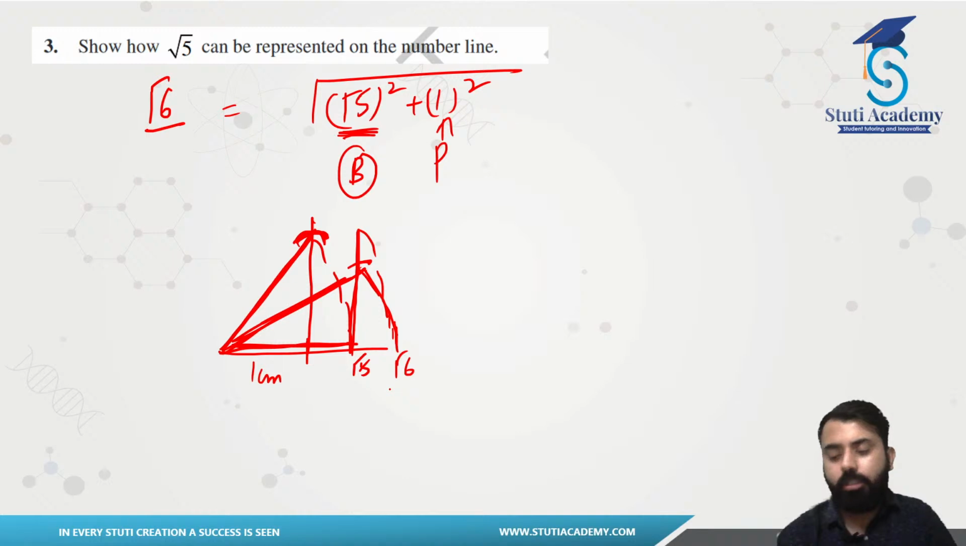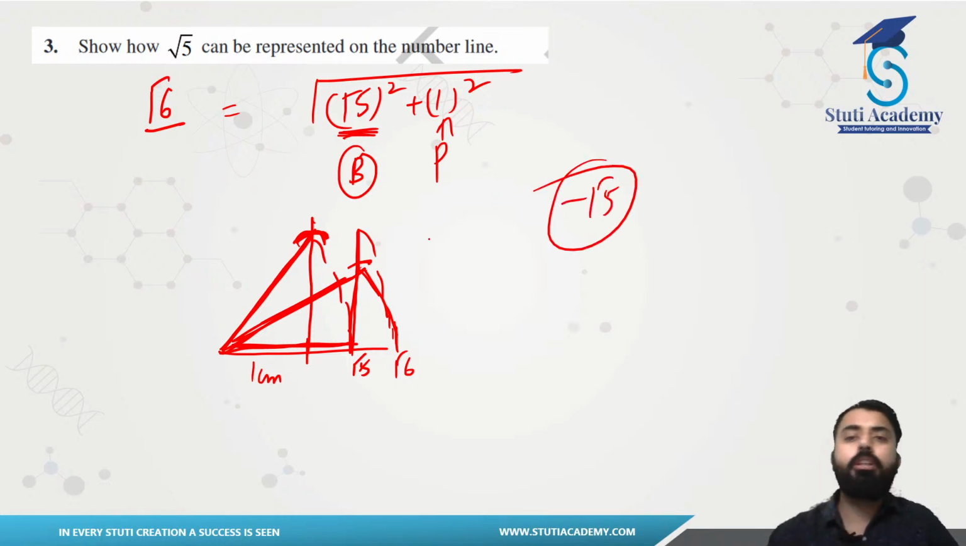So I hope you guys understand this. This is how you can represent any irrational number on number line. It does not matter whether that number is positive or negative. You can even represent negative root 5 also. That will be on the other side of 0. So it does not matter whether the number is positive or negative.